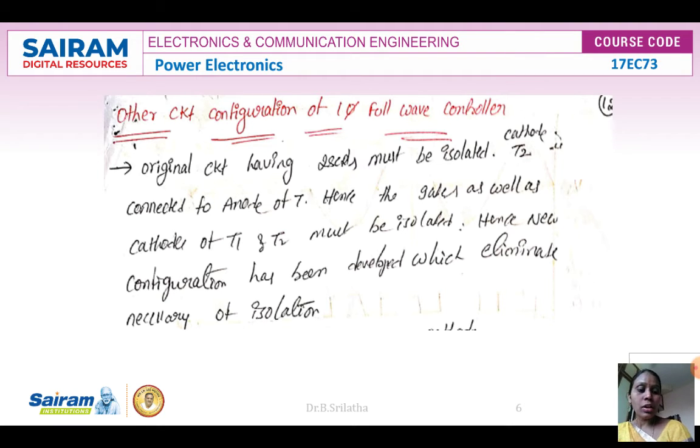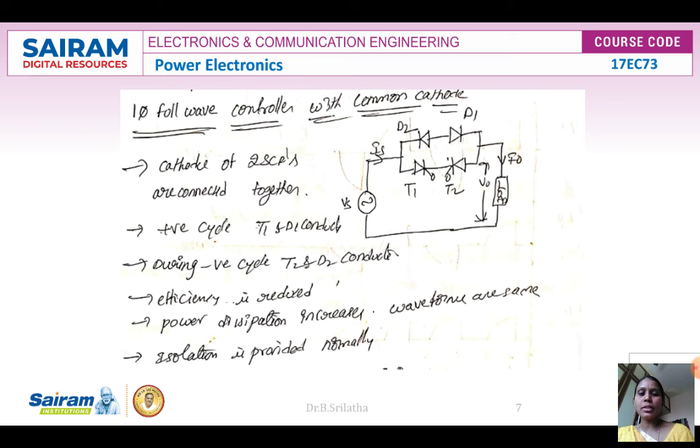So what other configurations can we design to develop our single phase full wave controller? The original circuit needs two SCRs connected in isolation. Here we can design one more; this is one circuit diagram we can see.